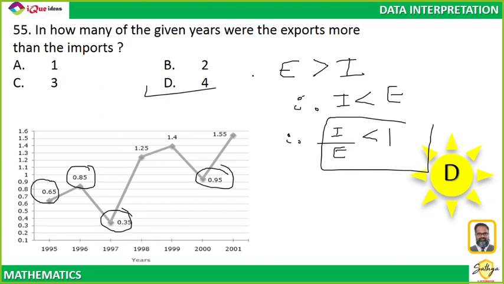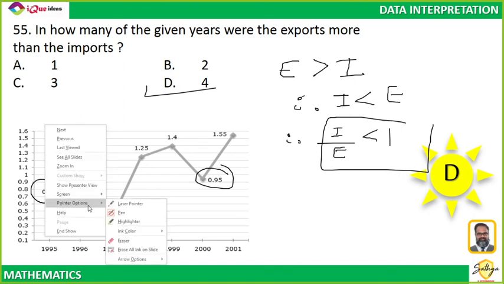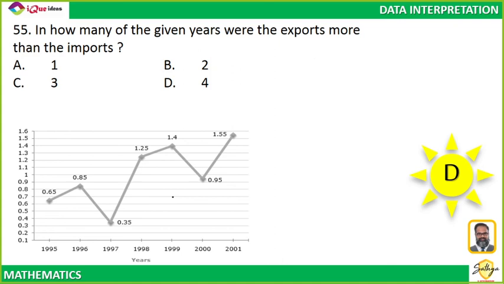I hope everybody understood this particular example. What if the question was imports? That is, Aman Bhai, if the question was import is greater than export, then the value is greater than 1. If the question is, in how many years were imports greater than exports? See, I'll explain this once again. The question asked is, in how many years were exports greater than imports?